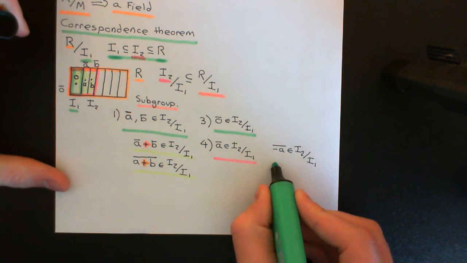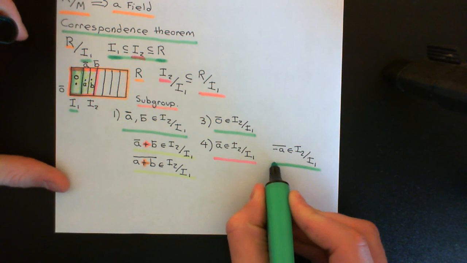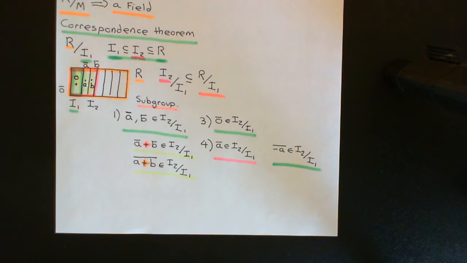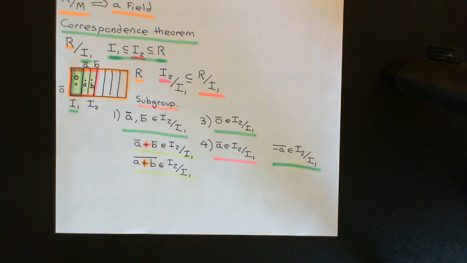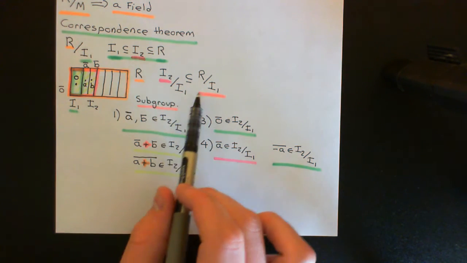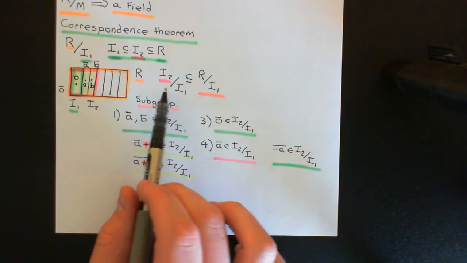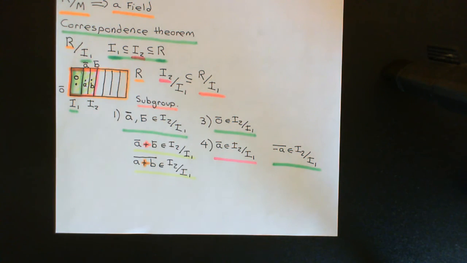Okay, so we have proven that this does indeed have additive inverses in it. Then we don't need to worry about axiom number 5, which is commutativity. We get that automatically from the commutativity of addition on the quotient rings. We don't need to worry about that. So those are the only ones we need to prove that it's an additive subgroup. So that's excellent. We have indeed proven that this subset of the quotient ring here is in fact an additive subgroup of the quotient ring.